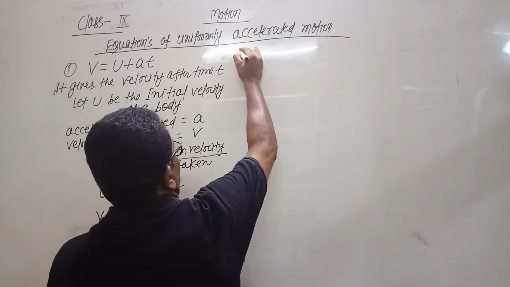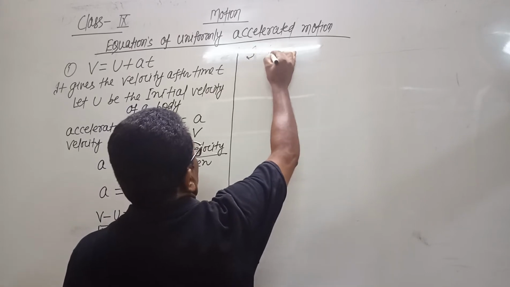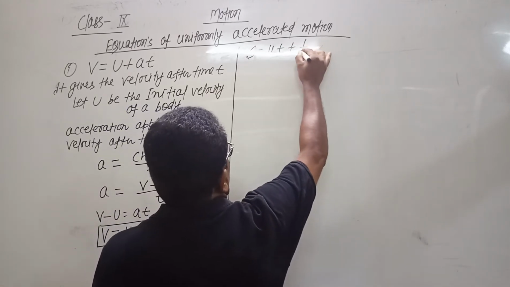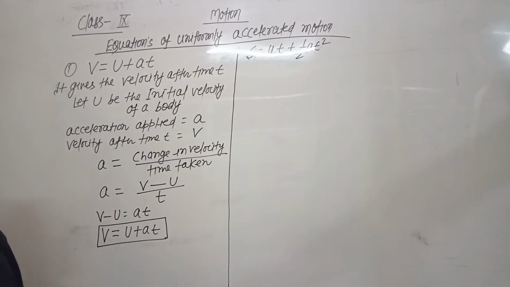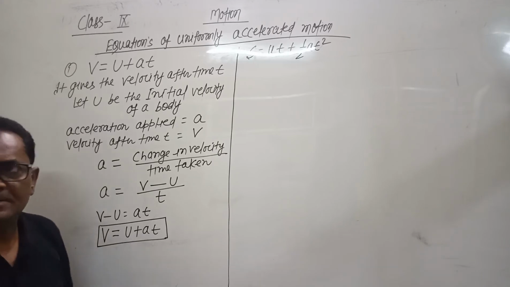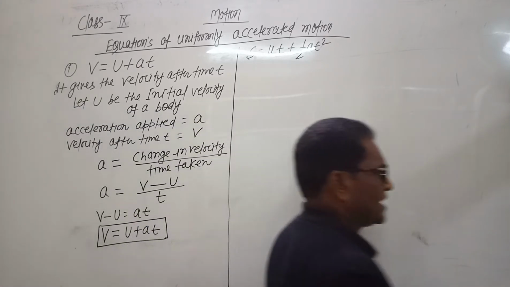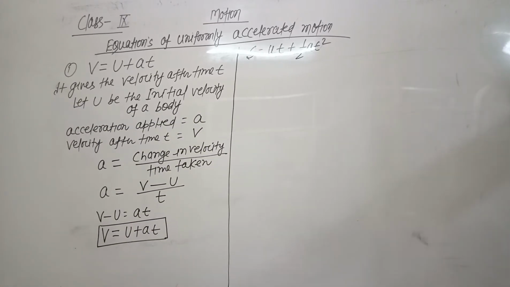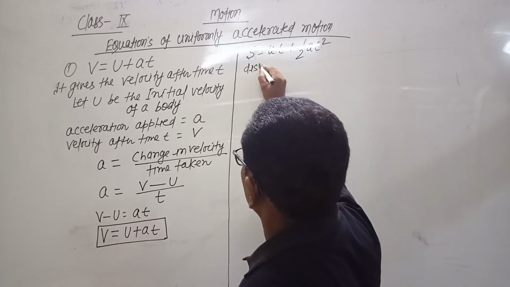Now we will see the second equation of motion. The second equation of motion is s equals ut plus half at square. This is the second equation of motion, where s is the distance covered by the body, u is the initial velocity, t is the time taken, a is the acceleration. So this formula indicates the distance covered by a body.